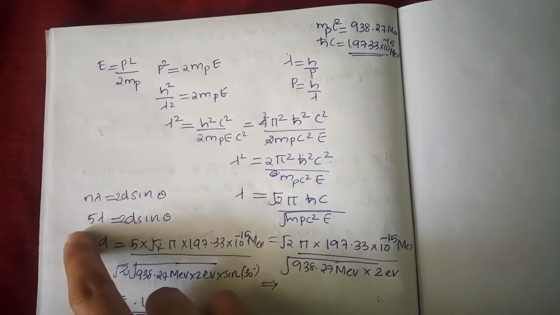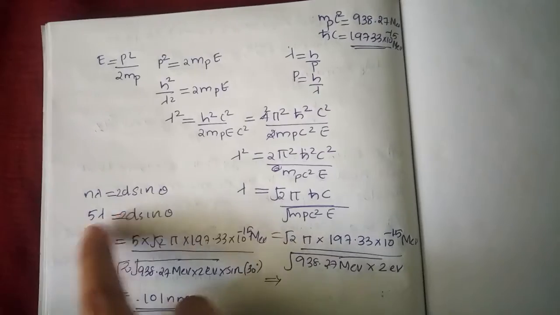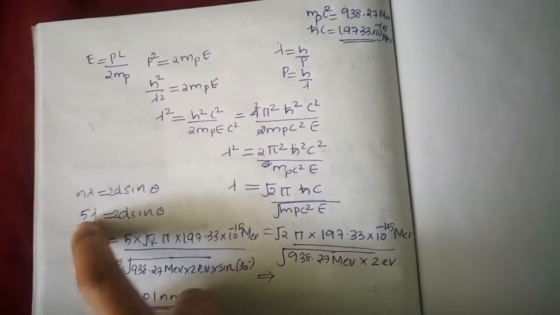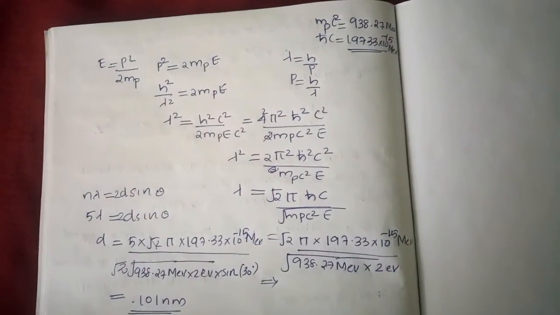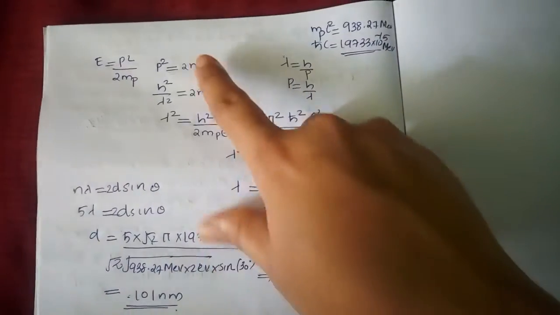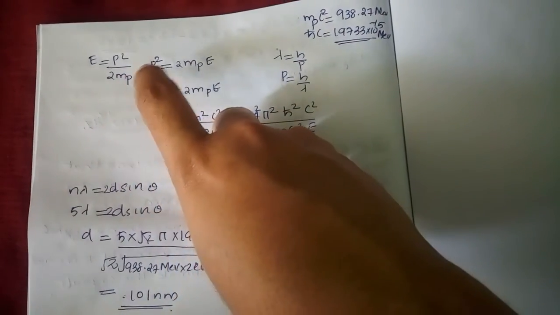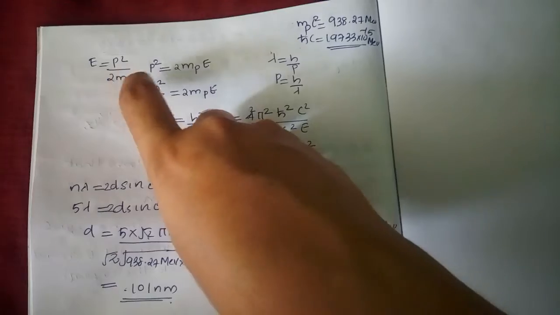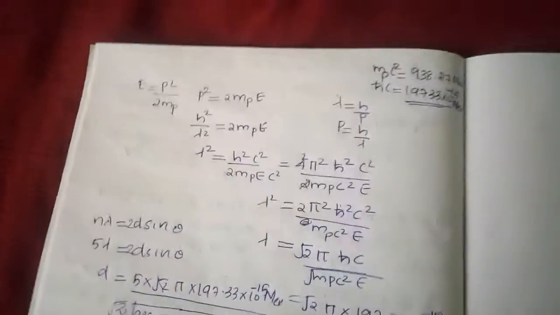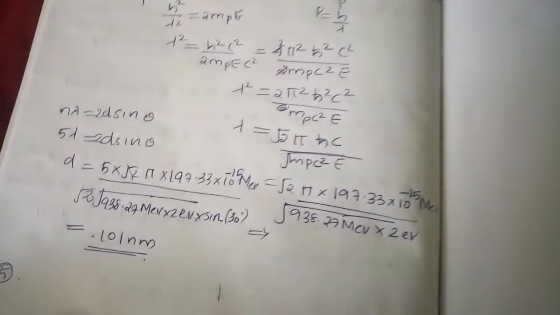Just to find the crystal planar separation, we use Bragg's equation, and they told us the order and also the angle, and here we have to substitute lambda. This lambda is obtained from the de Broglie wavelength. Here we have to substitute momentum, which in terms of energy, you know, is the square root of 2 mp E. Then substitute all the values.